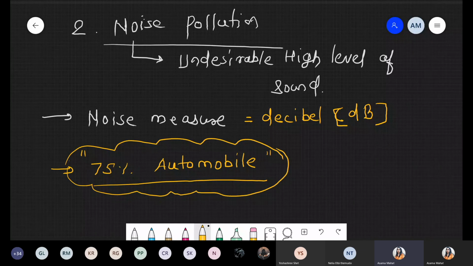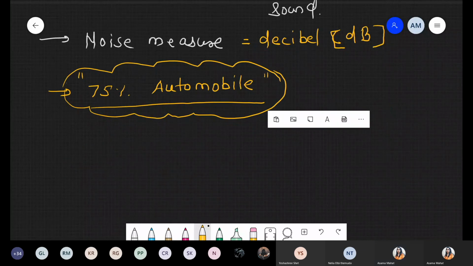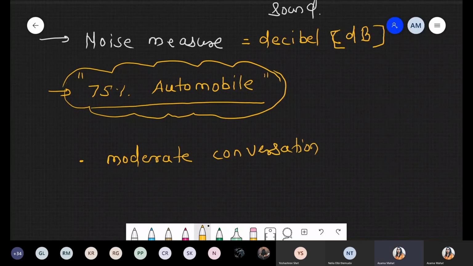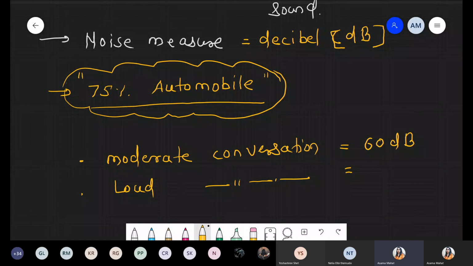Now we are talking about some frequencies with respect to noise. So अगर आपका sound moderate conversation है, जैसे हम बात कर रहे हैं, that is normal sound, approximately 60 decibel. अगर आपकी आवाज थोड़ी सी लाउड हो जाती है, loud conversation, it will be 70 decibel.